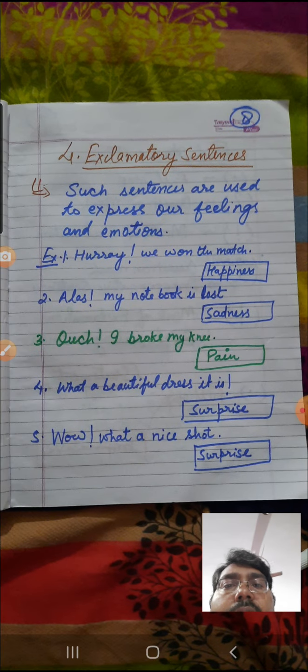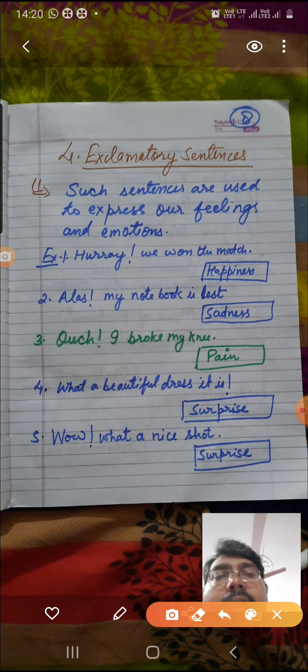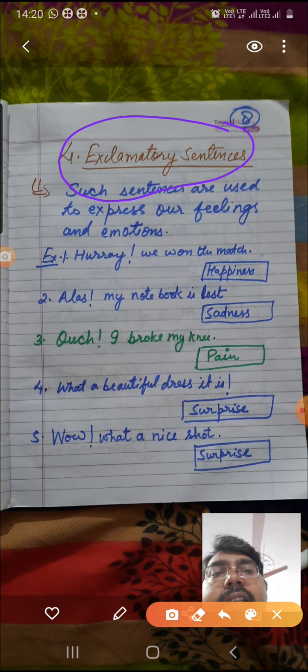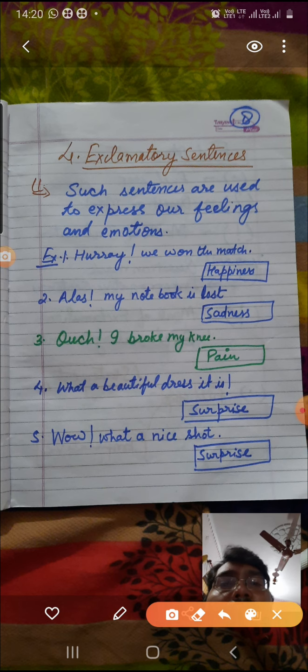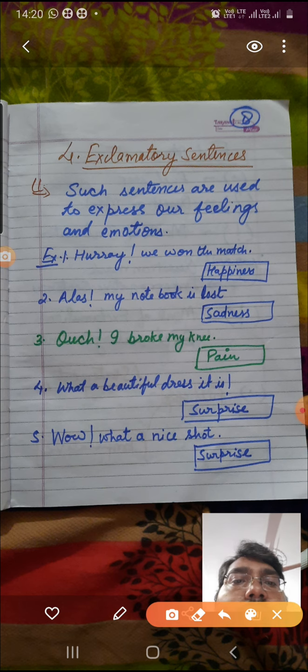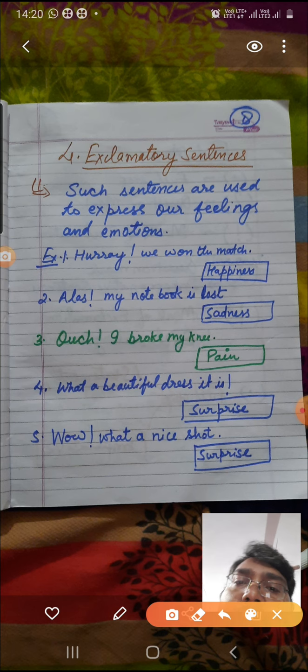And now comes the last one, and this is your last kind of sentence, that is exclamatory sentences. What are these exclamatory sentences? These sentences are used to express your feelings and emotions. We use these exclamatory sentences to express our feelings and emotions.